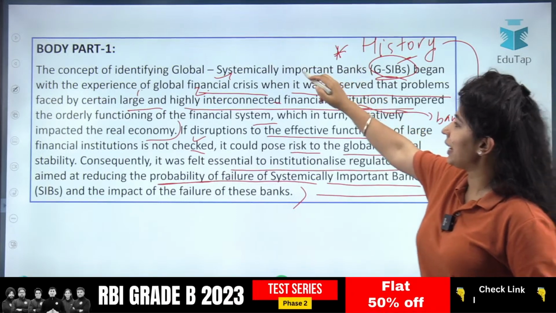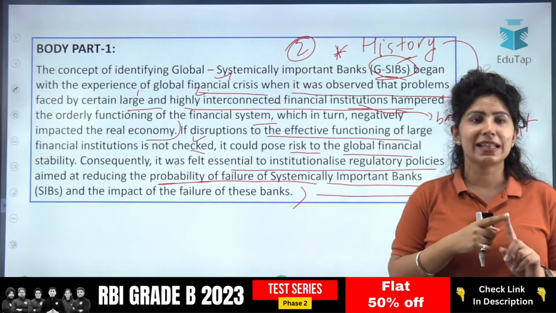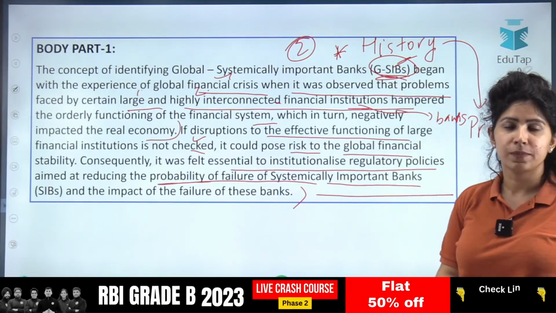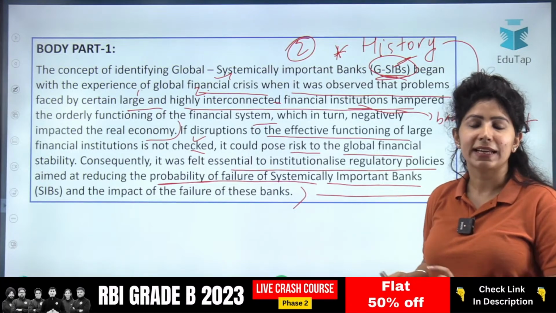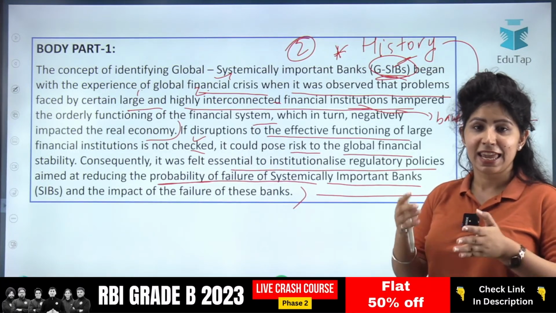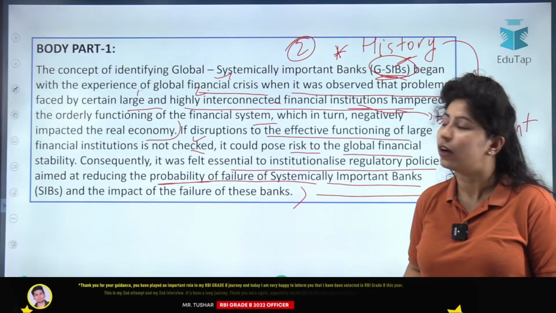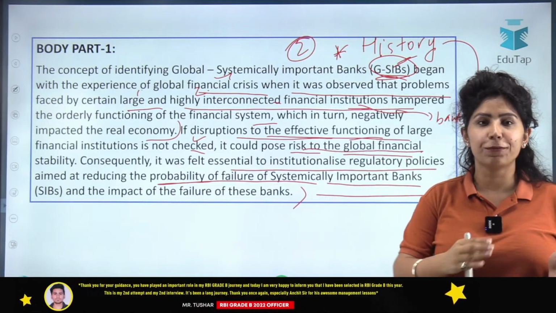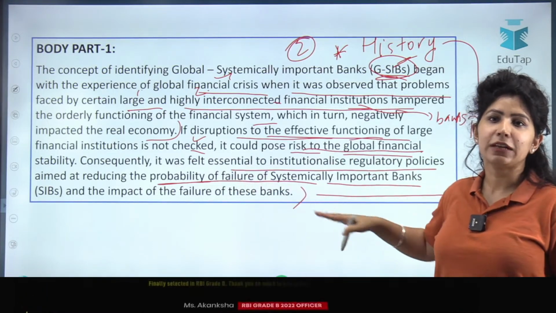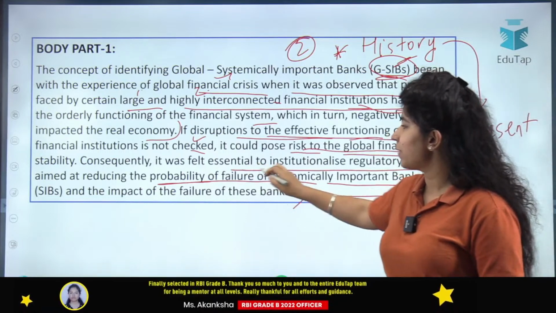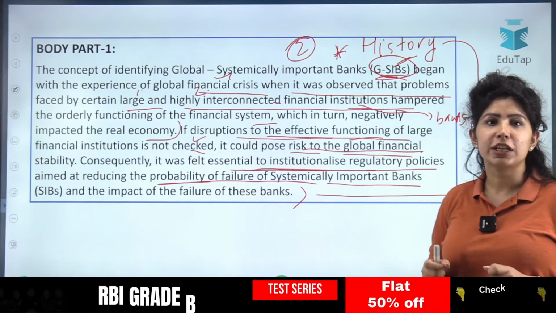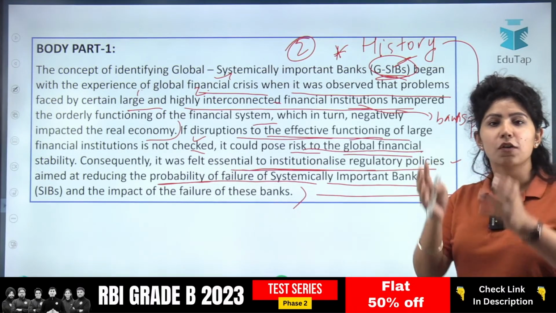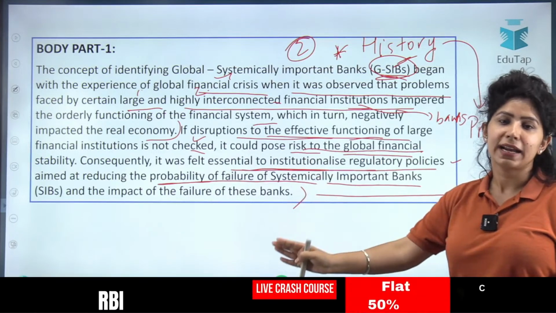We talked about history in 2 lines. The first line talked about how in 2008 this idea of GSIBs came up, where it was seen that large and interconnected banks or financial institutions, if they fail, can negatively impact the economy. How can they impact? They could pose risk to global financial stability. And finally, it was felt essential to institutionalize regulatory policies aimed at reducing the probability of fall of these banks. So that's where the idea comes from.